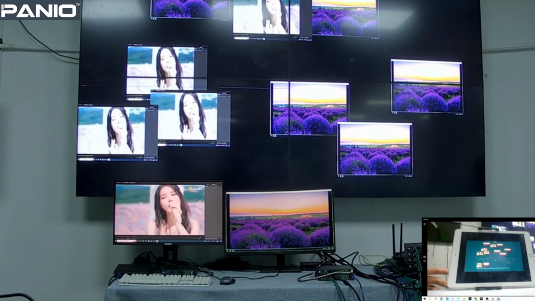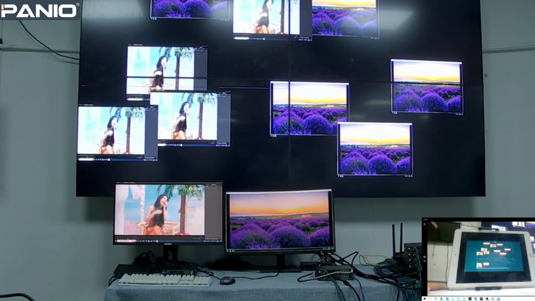Okay, so this is the iPad control of the AVIP system. Thank you.